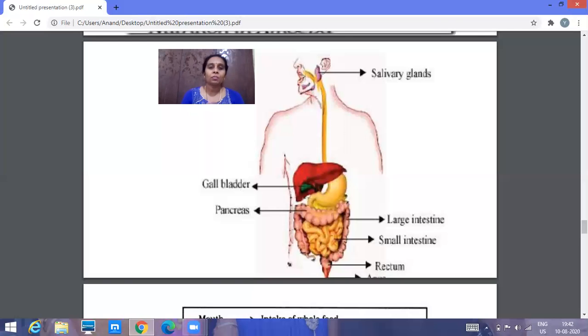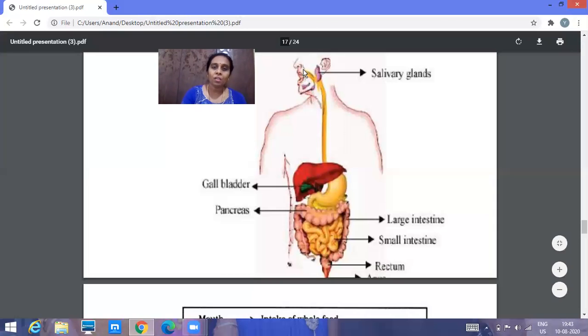When they are consuming solid and liquid food materials, that complex food has to be broken down into a simpler form. Otherwise, our cells cannot make use of the complex nutrients consumed by human beings. That's the reason digestion has to take place. So what is digestion? The conversion of complex food into a simpler form is known as digestion. Now we'll see what the digestive system of the human being consists of.